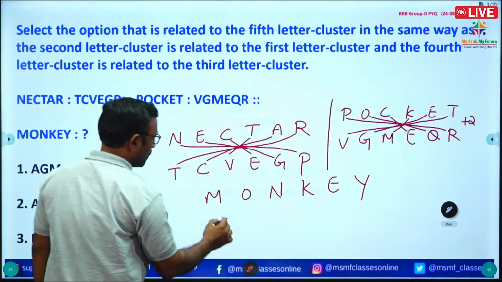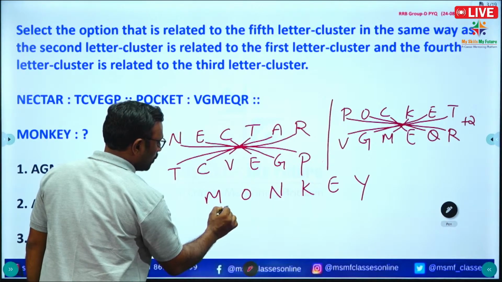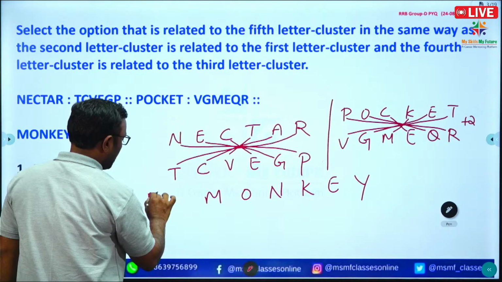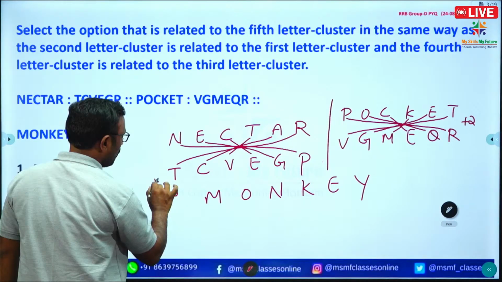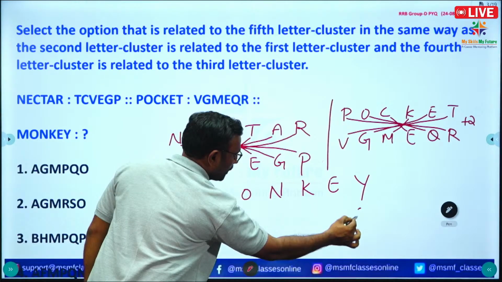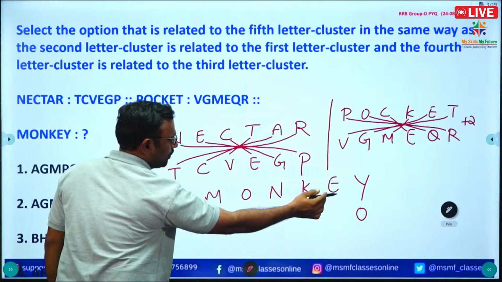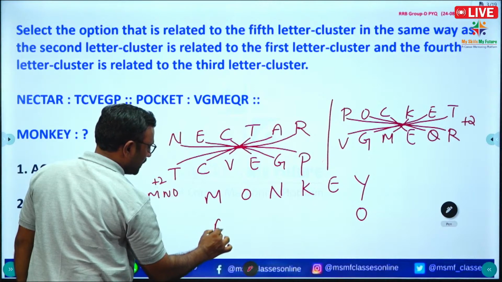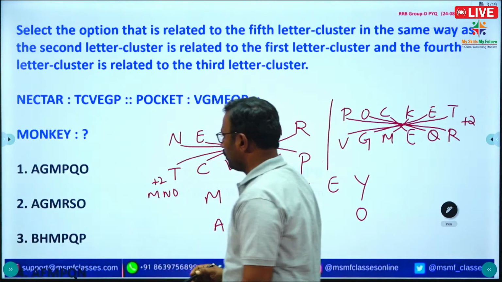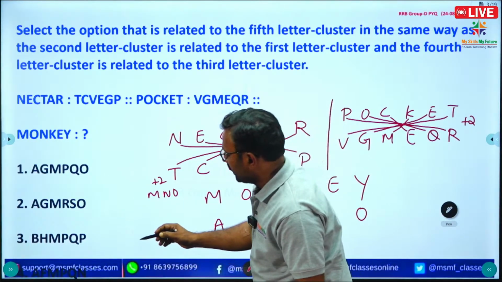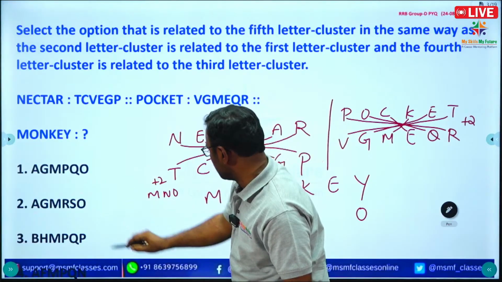M plus 2 is O, and O plus 2 is written in the last. Okay, so Y plus 2, Y, Z, A. See which option has A and O last. So here we have two options.